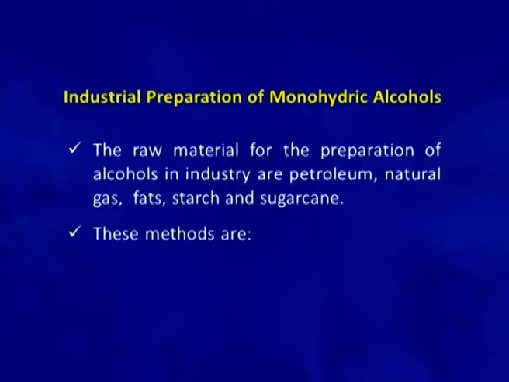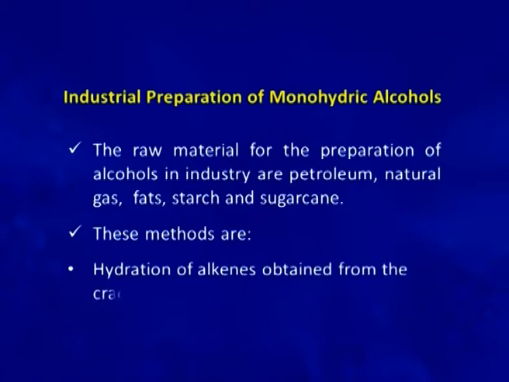The methods usually adopted for the preparation of alcohol starting from these raw materials are hydration of alkenes obtained from the cracking of petroleum. Actually, petroleum is a 5 to 10 carbon containing alkane fraction. After cracking, it forms alkenes, and from alkenes, alcohol can be prepared by hydration.